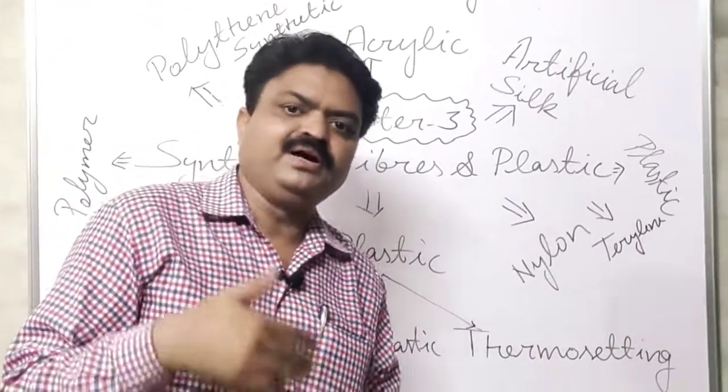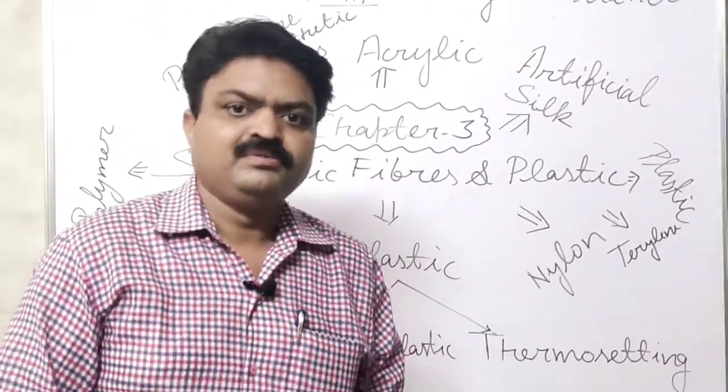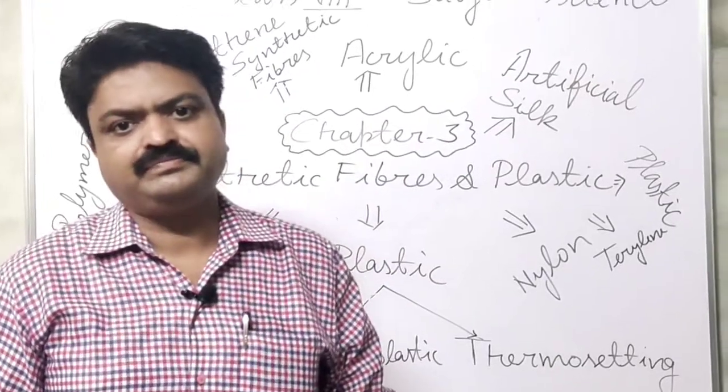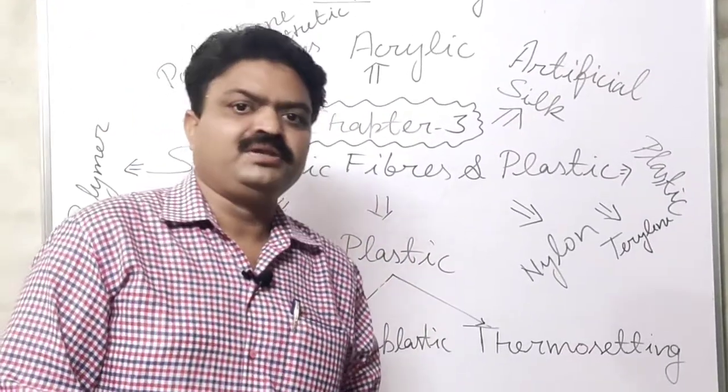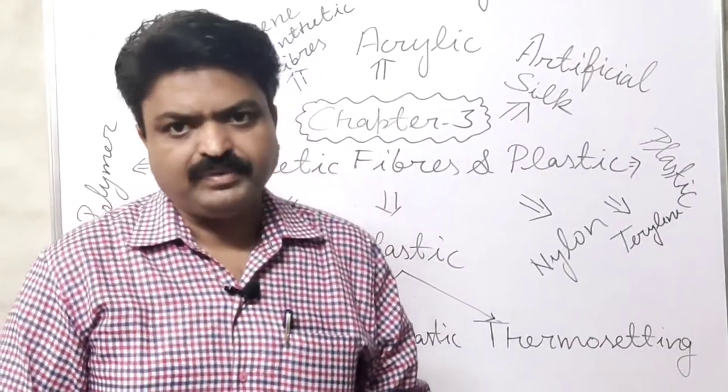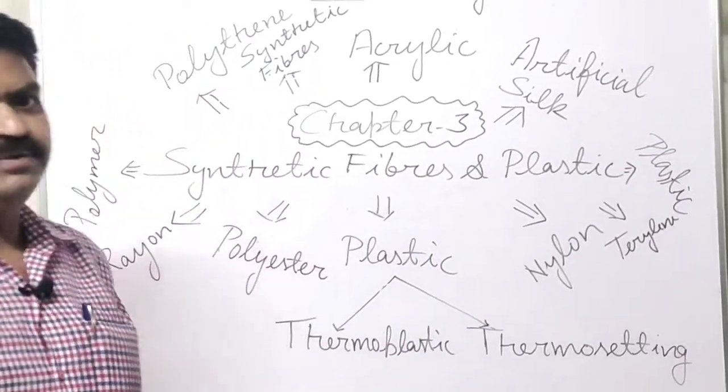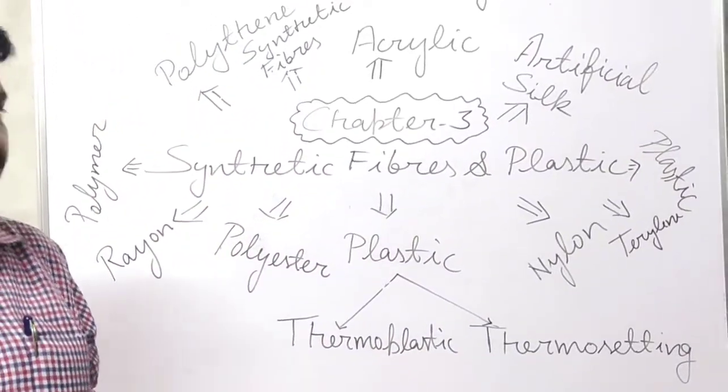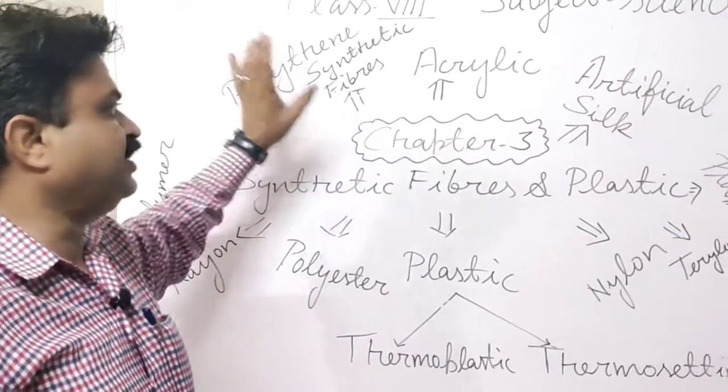And there are many artificial fibers like terylene, polythene, and another fiber like rayon, acrylic. So these are the synthetic fibers.